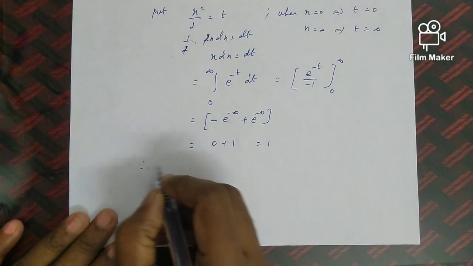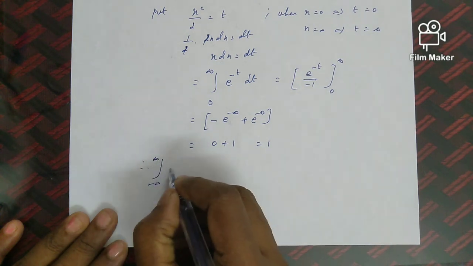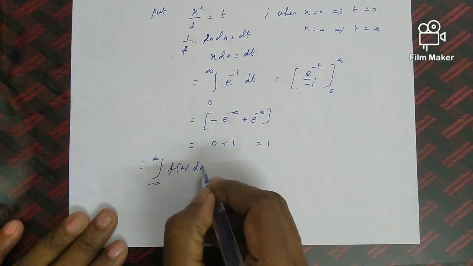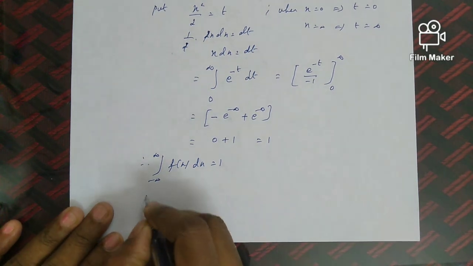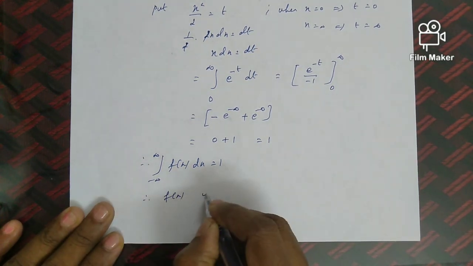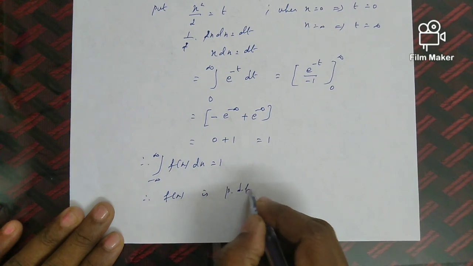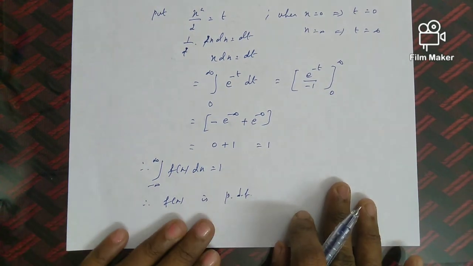So therefore integral minus infinity to plus infinity f of x dx equal to 1. Okay, so the second property is satisfied. Therefore given f of x is a p.d.f. So under the p.d.f, problems will come like this only.